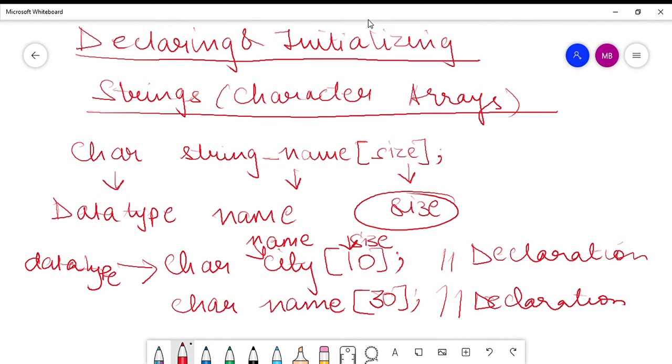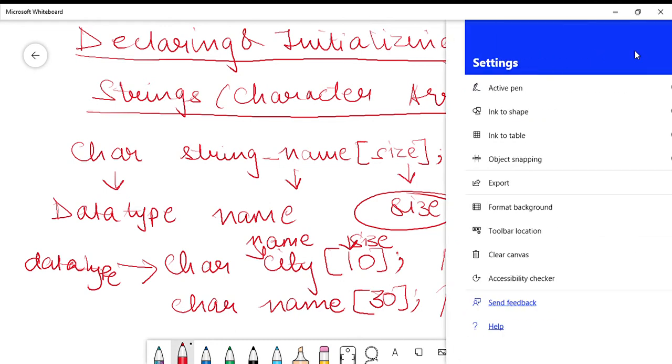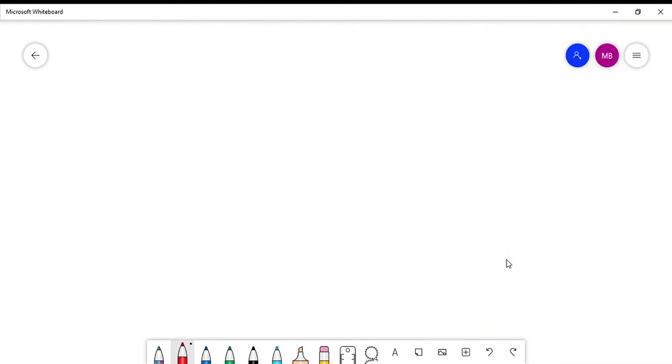Now one more important thing that needs to be kept in mind here is that whenever the compiler is assigning a character string to a character array, it automatically supplies a null character. Now what is a null character? This is the null character.